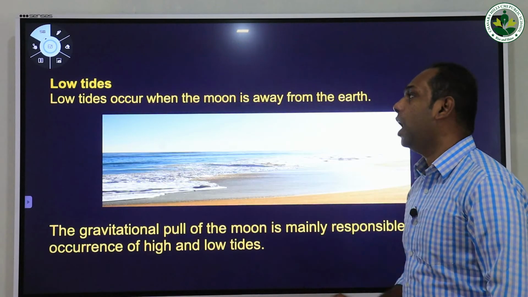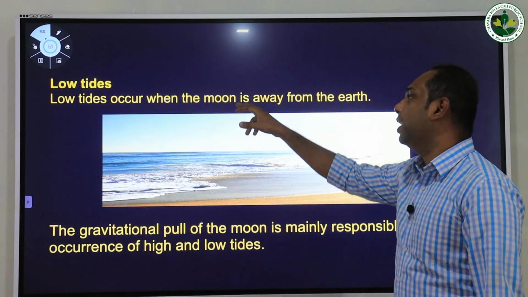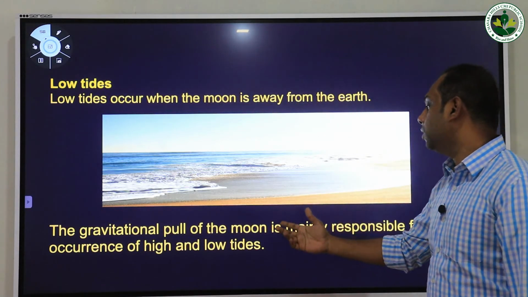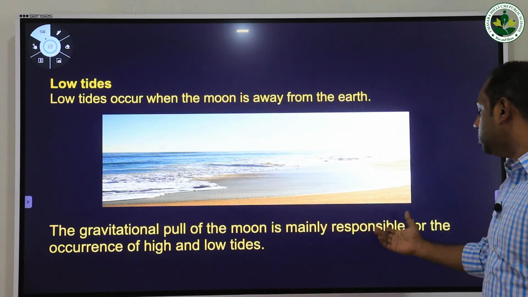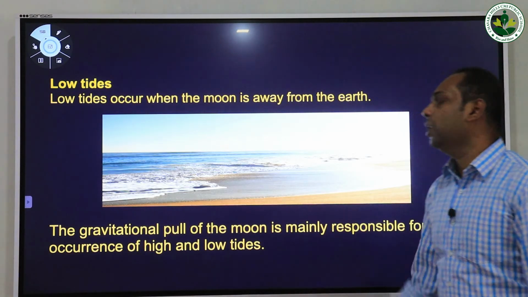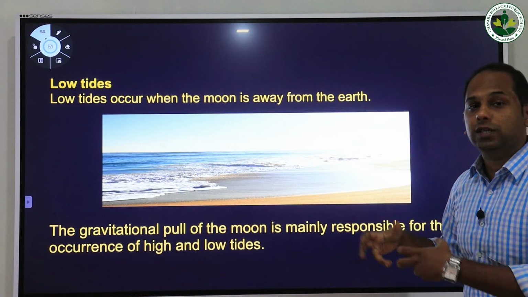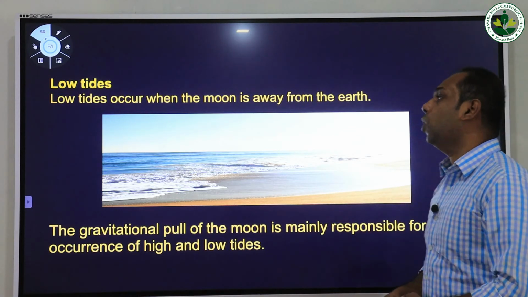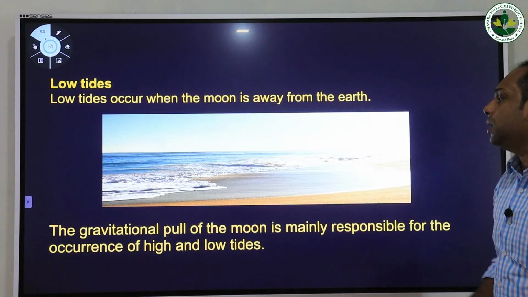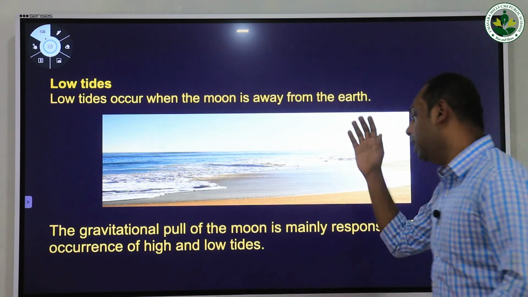Now, we are going to study how the low tides occur on the Earth. Low tides occur when the moon is away from the Earth. The gravitational pull of the moon is mainly responsible for the occurrence of the high and low tides. So when the moon is away from the Earth, what happens? The low tides occur on the Earth. The gravitational pull of the moon is mainly responsible for the occurrence of high tides and low tides.